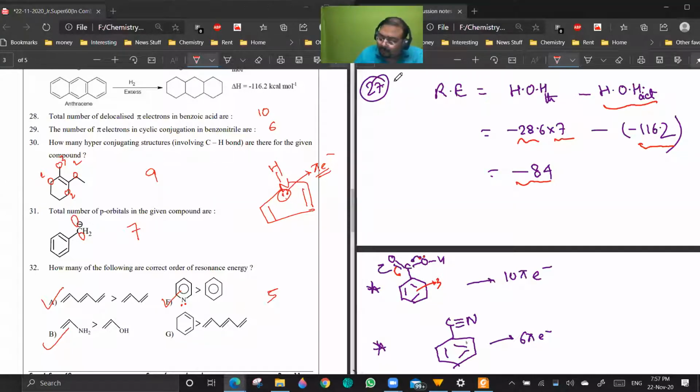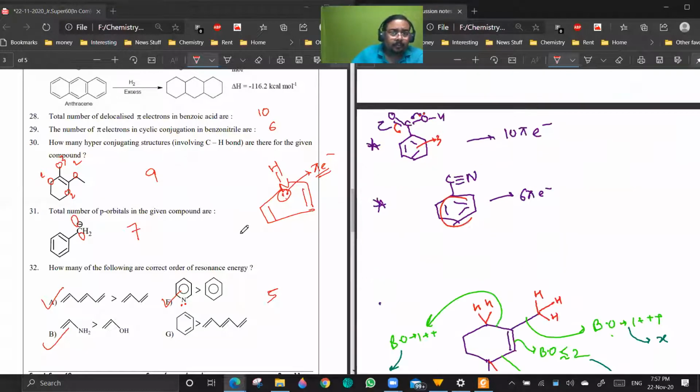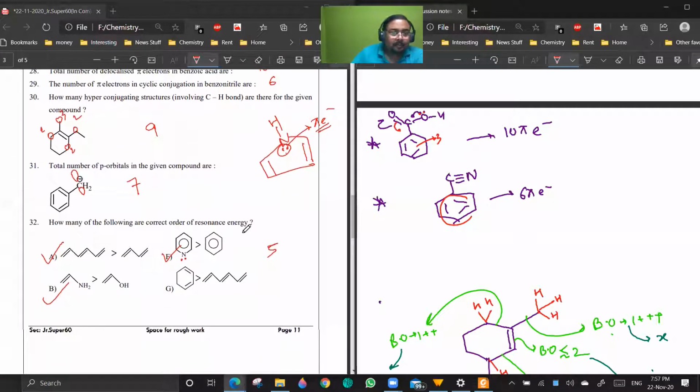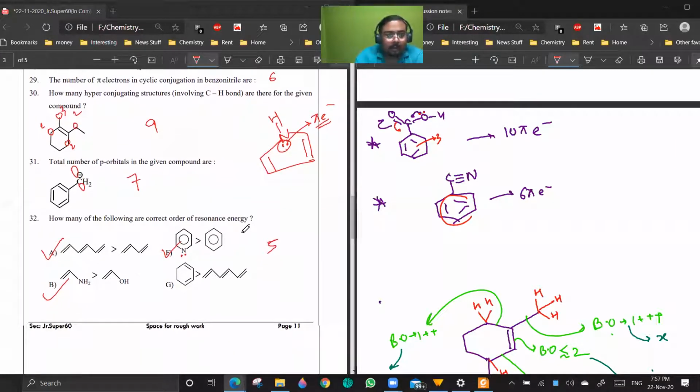Cyclic conjugation is only happening in the ring. So 6. Yes. Okay. 31, at least after a long time, they have accepted what I generally make as a point: the number of hyperconjugation structures is equal to the number of alpha hydrogens. So I'm happy this time.